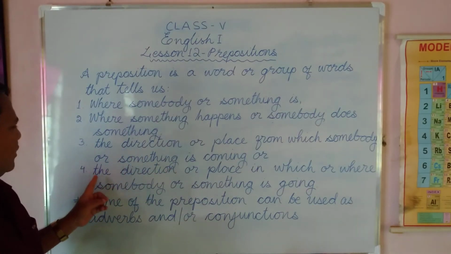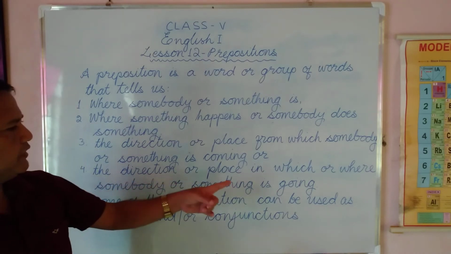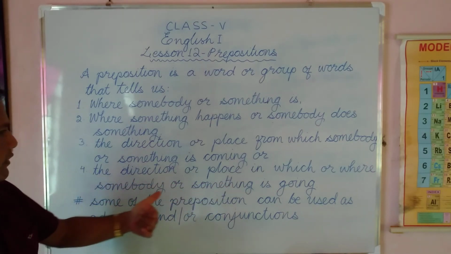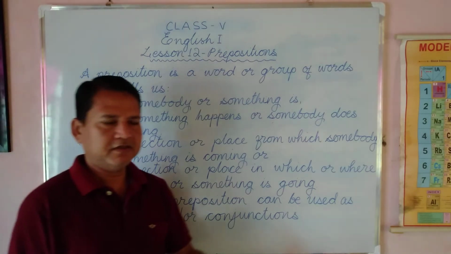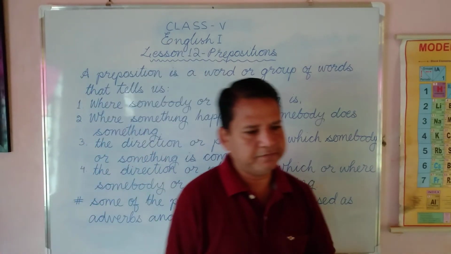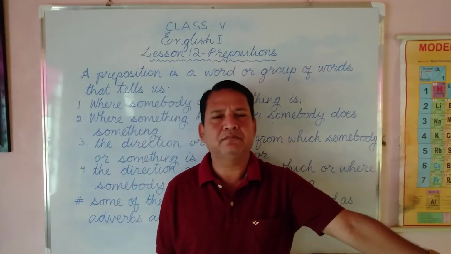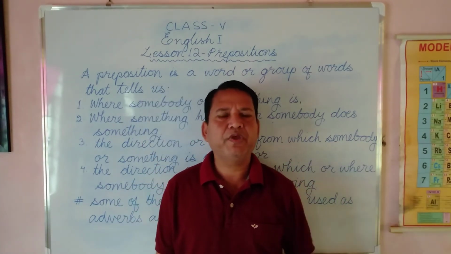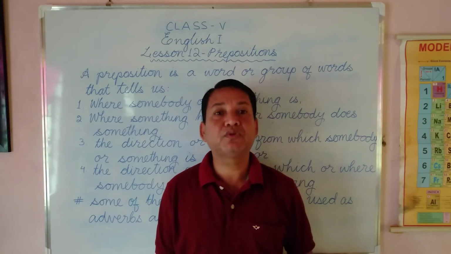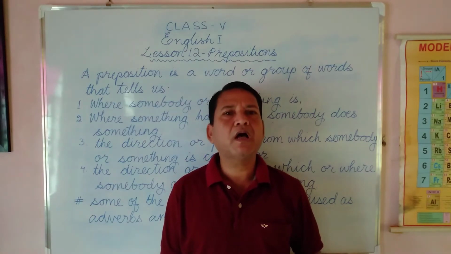Number 4. The direction or place to which somebody or something is going. Like all the students are going to their classroom. We are going to Tursa River for a picnic.